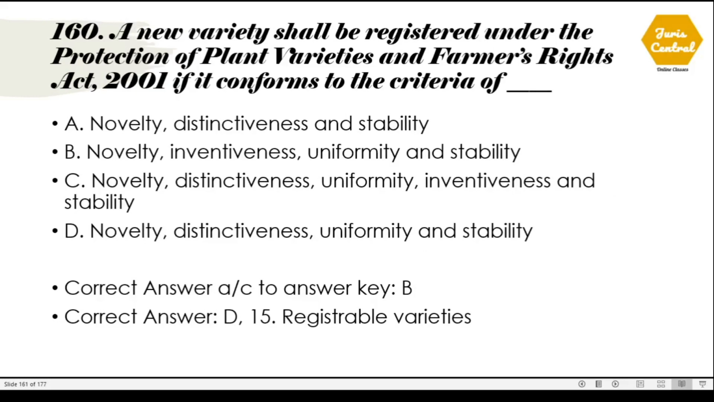160. A new variety shall be registered under the Protection of Plant Varieties and Farmers' Rights Act 2001 if it conforms to the criteria of. So, according to answer key, the option given is option number B, which is novelty, inventiveness, uniformity and stability. But if I read the language of this section 15, which deals with registrable variety, it says novelty, distinctiveness, uniformity, inventiveness and stability.